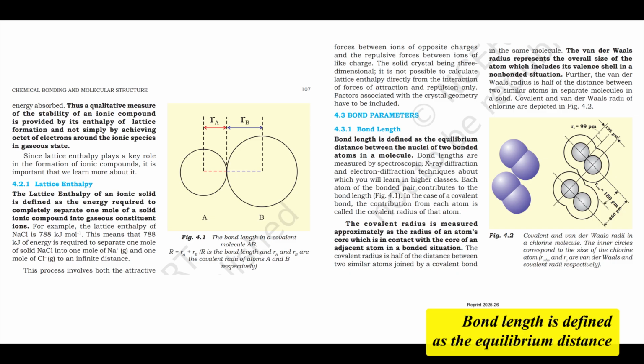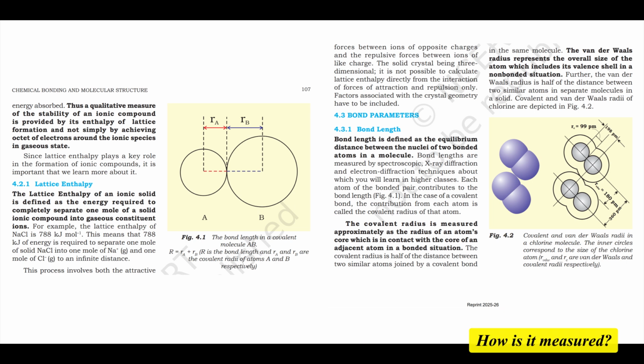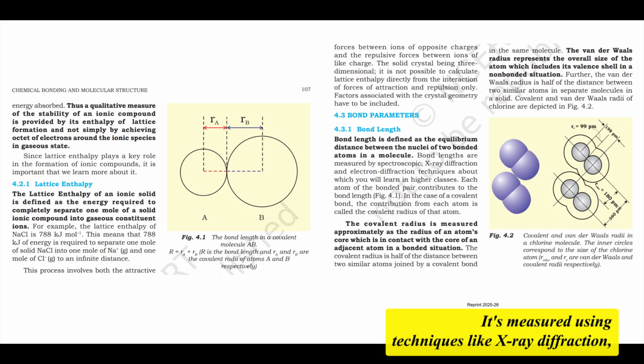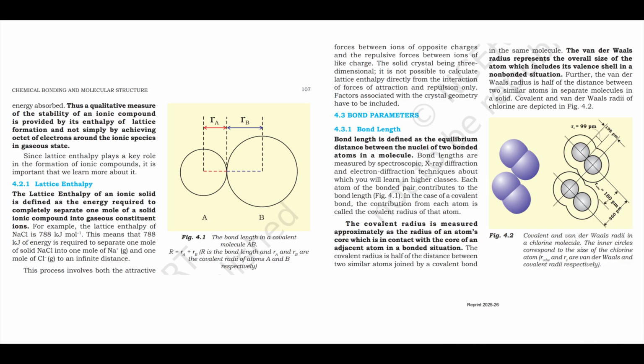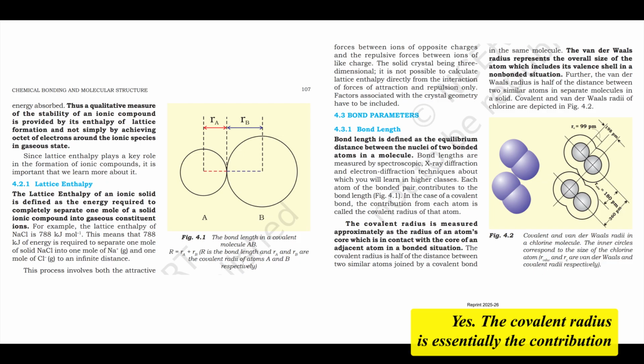Bond length is defined as the equilibrium distance between the nuclei of two bonded atoms in a molecule. Think of it as the average distance because atoms are always vibrating slightly. How is it measured? It's measured using techniques like X-ray diffraction, electron diffraction, and spectroscopic methods. You'll learn more about these in higher classes. Okay. And related terms like covalent radius. Yes. The covalent radius is essentially the contribution of an atom to the length of a covalent bond.